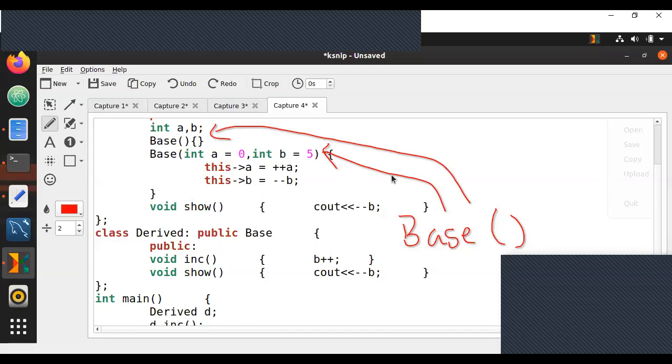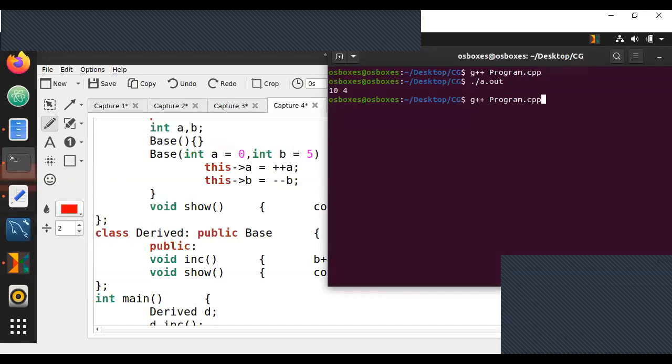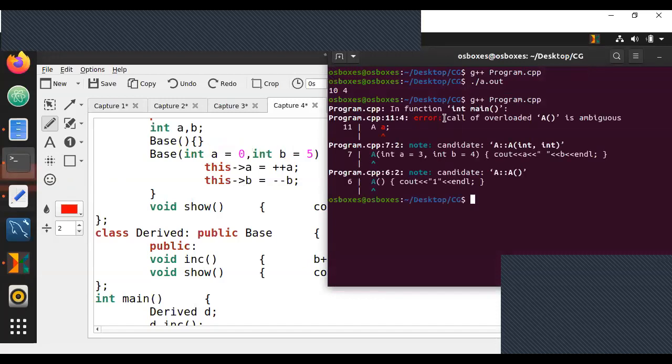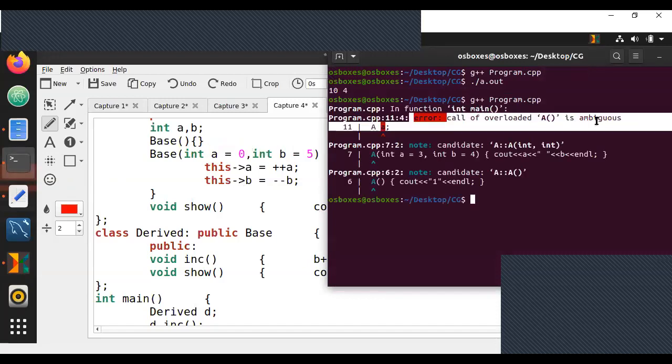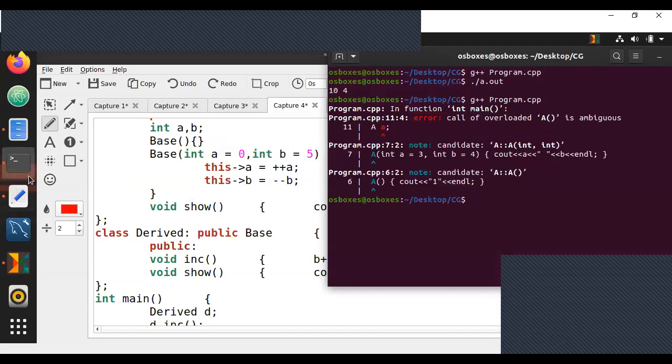Remember, guys, it's ambiguity. It will call neither. Remember the previous example we took. It does not know which one to call. It will give you an error saying ambiguous. So if you execute this, it will say error, call of overloaded function is ambiguous. It doesn't know which one to call.